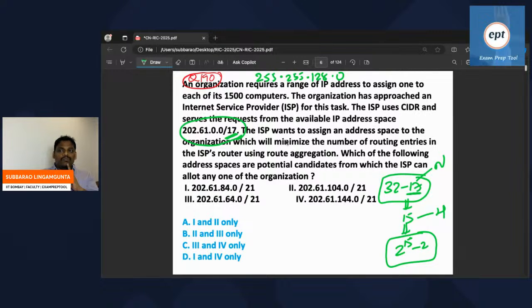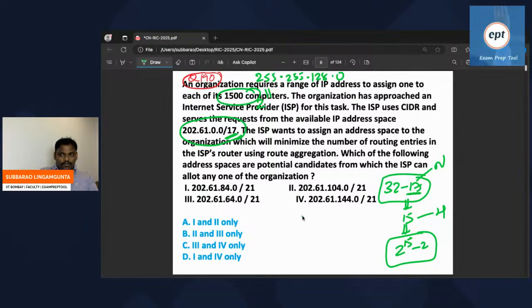Because you want 1500, you have to go for subnetting. 1500 means 2 power 10 is 1024, 2 power 11 is 2048. I think it is approximately 2 power 11, so 11 bits for host purpose. Right? Everyone observe. Out of these 15 bits, you want 11 bits for computers. So I think this many hosts you want.